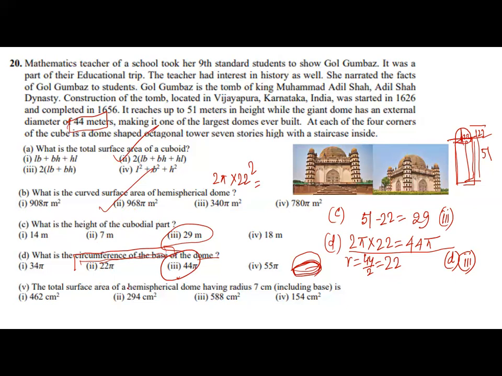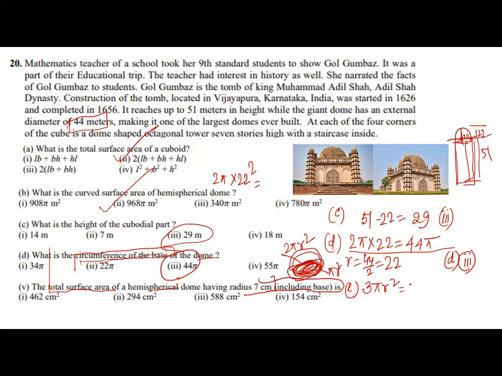Coming to the last part, the total surface area of a hemisphere dome having radius 7 centimeter. This question is not related to the earlier one; it's another question whose radius is 7. You have to find the total surface area including the base. If this is a hemisphere, the base is pi r square and the curved surface area is 2 pi r square. So the total surface area will be 3 pi r square. You can remember this as the formula: total surface area of a hemisphere is 3 pi r square.